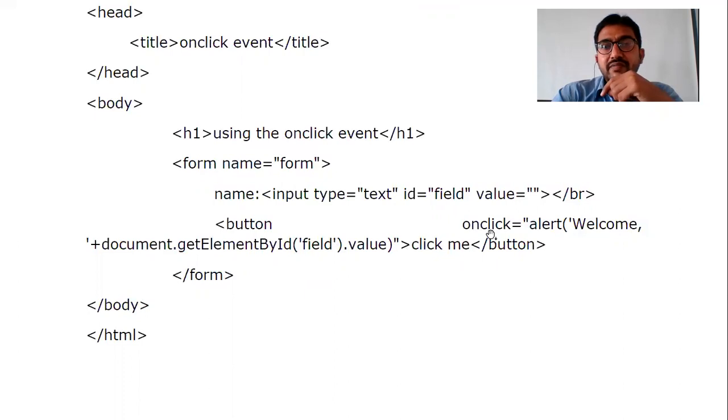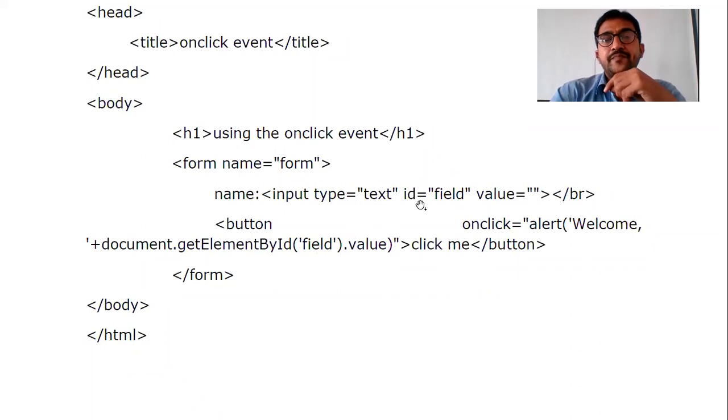When I click on that particular button, that is onclick equal to, this onclick event will handle and trigger. Now JavaScript reacts with alert welcome plus document.getElementById of field. Where is the field? In this name dot value. That is what is going to be displayed.